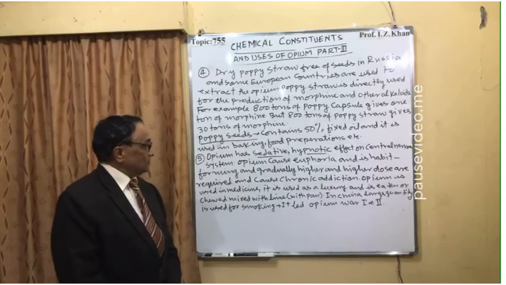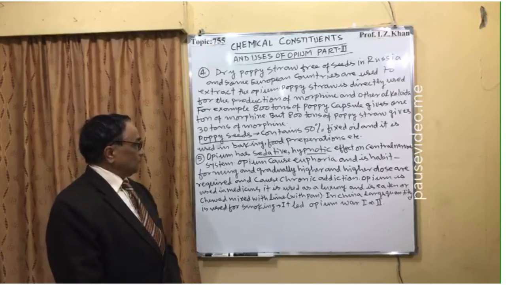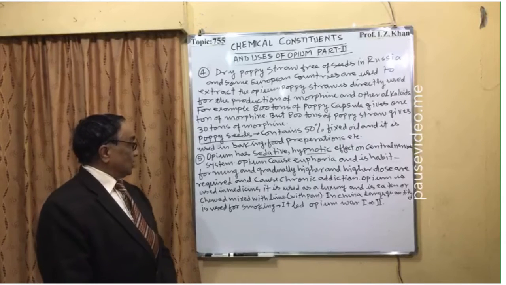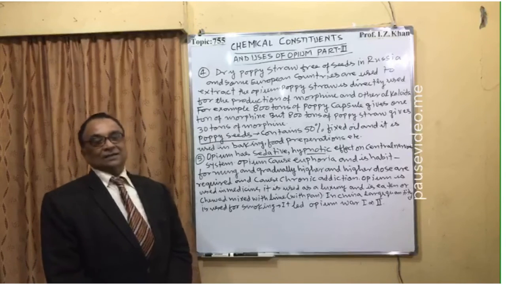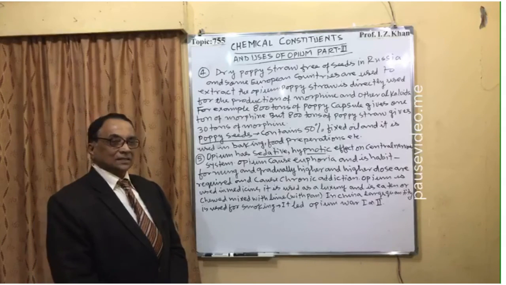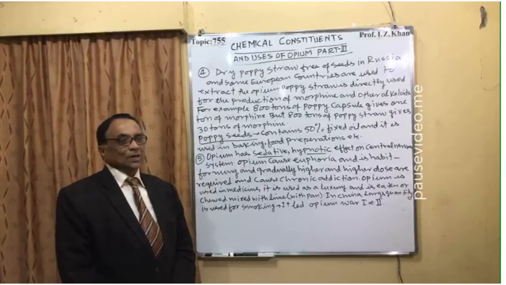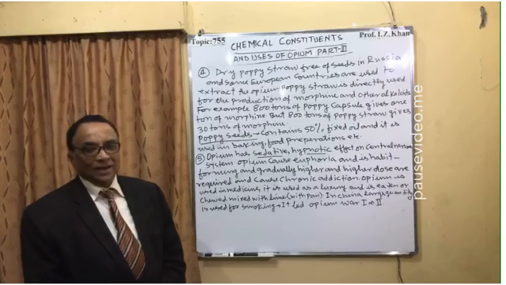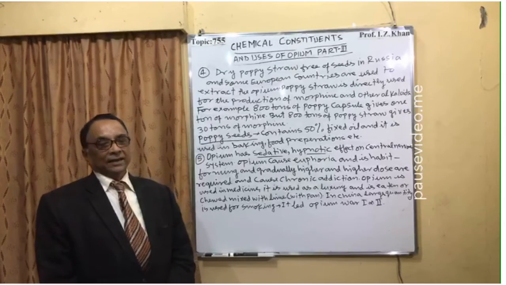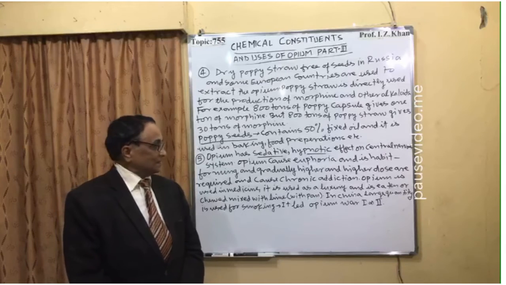Opium causes euphoria and is habit forming, and gradually higher and higher doses are required and cause chronic addiction. Once somebody gets this bad habit of taking opium, slowly he will go on demanding higher and higher amounts, and that will lead to chronic addiction.